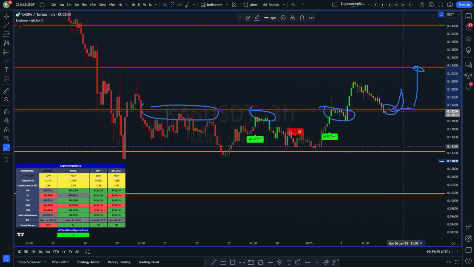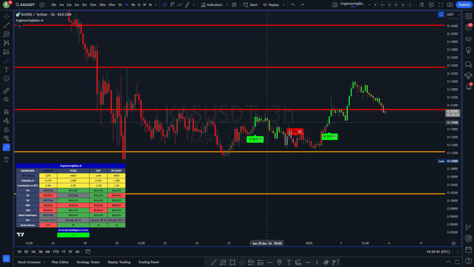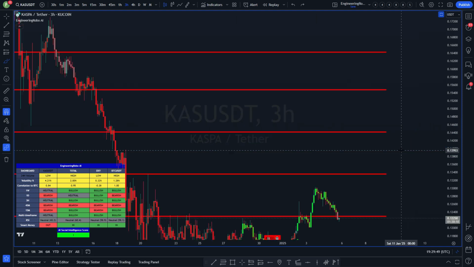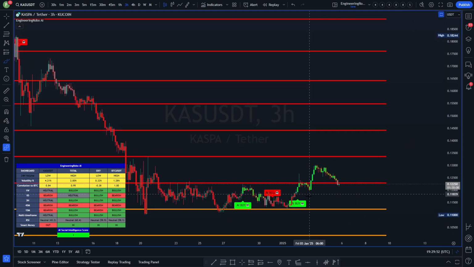If you were in a buy position and were monitoring this and looking at the dashboard, we can see that smart money is out. It's bearish across many time frames. You could actually take a break even on this trade and then get back in once we've either got a sell signal and then another buy signal to enter at a lower price, or you could just hold on and potentially put in a stop loss around here.